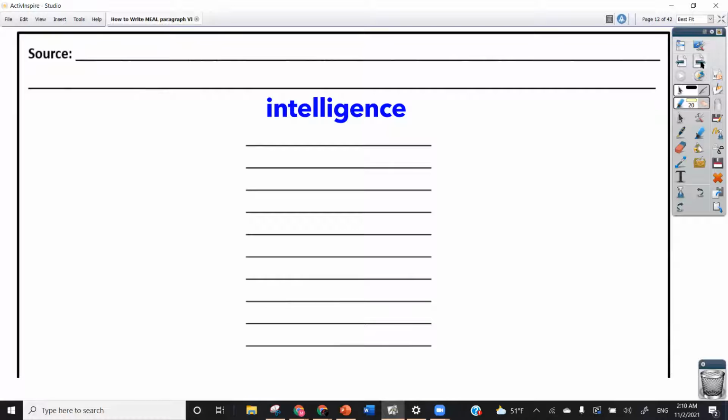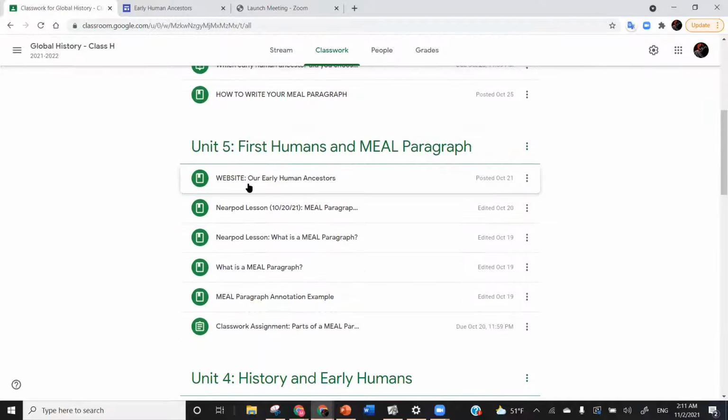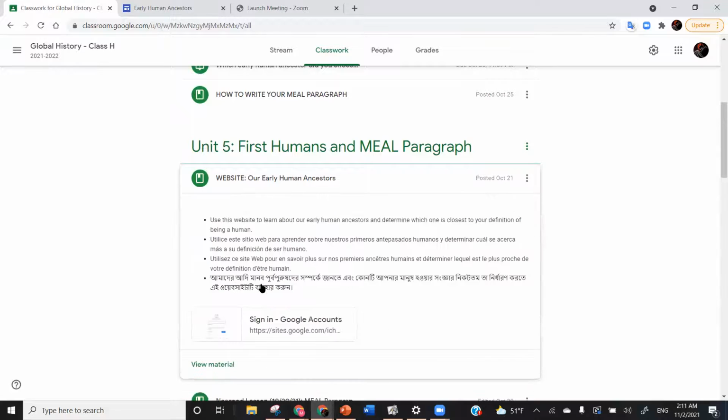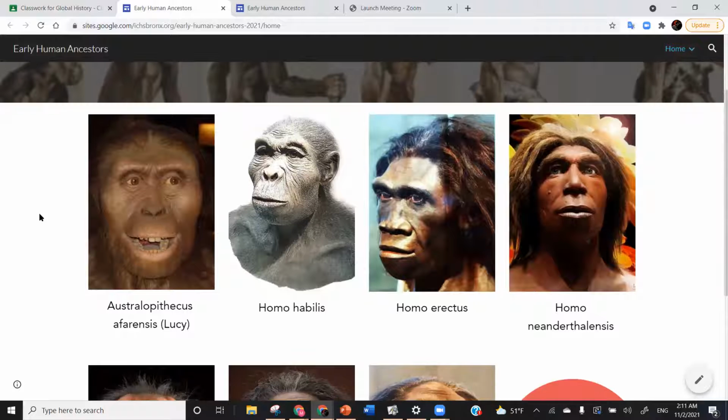So for this example, we are going to focus on intelligence, on the human characteristic of intelligence, which means that we need to find details or information that connect to intelligence. And specifically, we are focusing on the group Homo erectus. So in order to find this information, you will need to visit the Google Classroom. And under Unit 5, you'll see here, website, our early human ancestors. This is the website that you should be using. And like I said, we are using Homo erectus as the example. Let's click there.